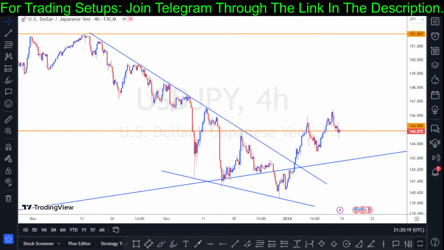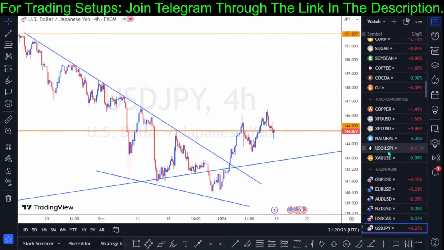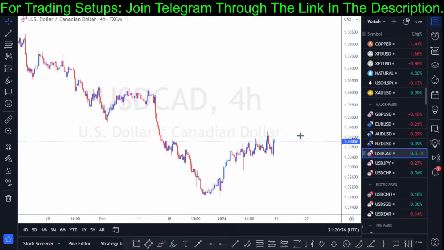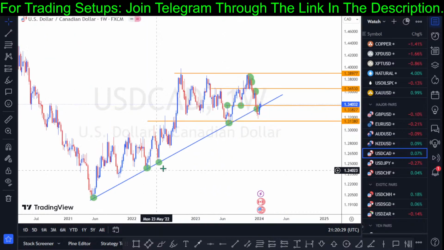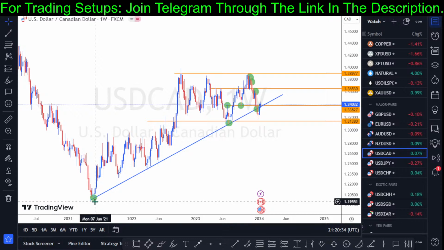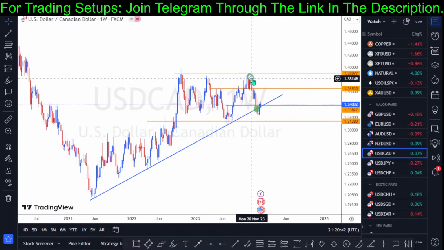Let's check out USD Canada. Based on what we have on USD Canada, the market is still in a confused state as well. The market is yet to open up. So I'm just trying to get up some drawings to make the chart well clean.